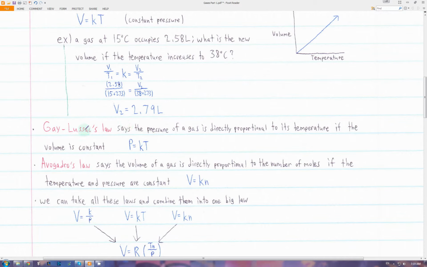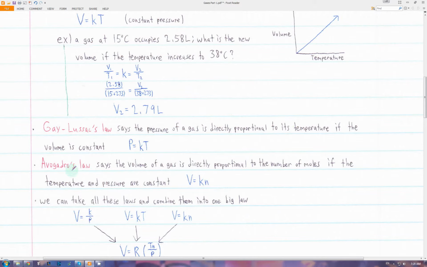Now, sometimes you also have to know Gay-Lussac's law, which is that the pressure is directly proportional to the temperature at a constant volume. So if we increase the temperature, the gas particles are bouncing around the container faster, and so they hit the container more often and with greater force, which increases the pressure.